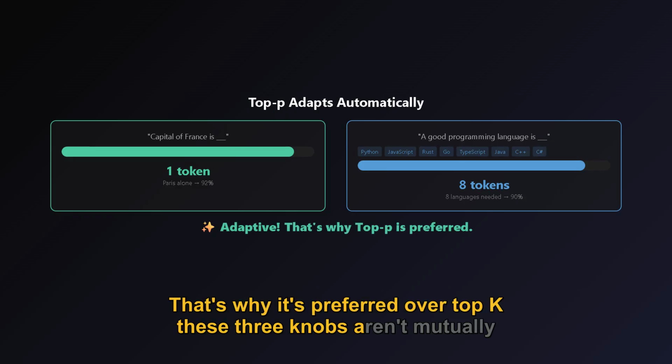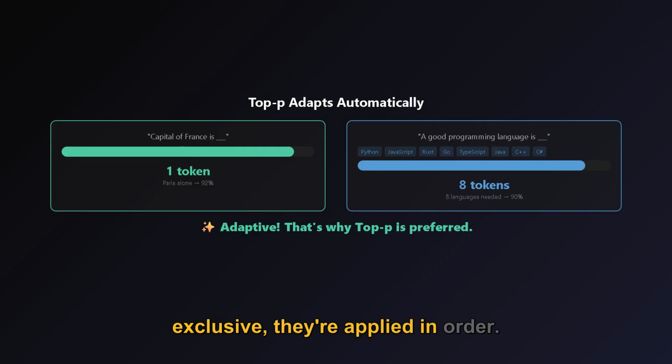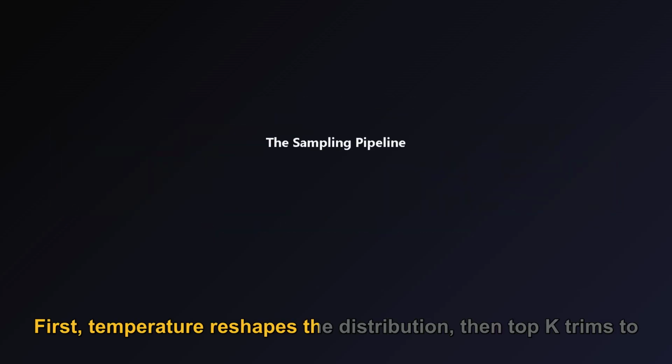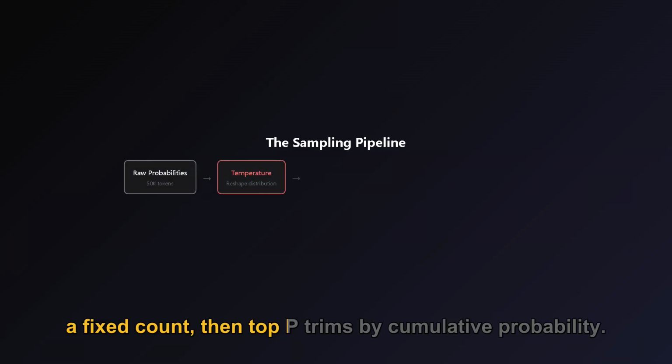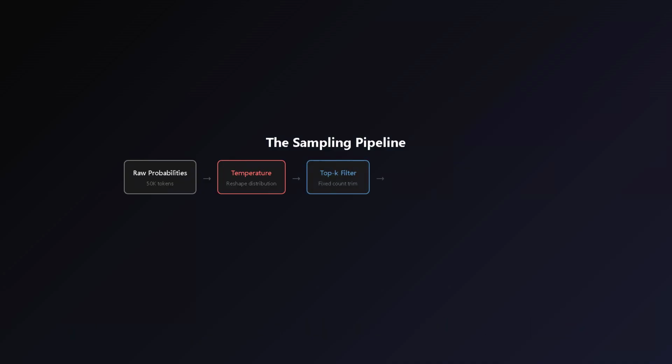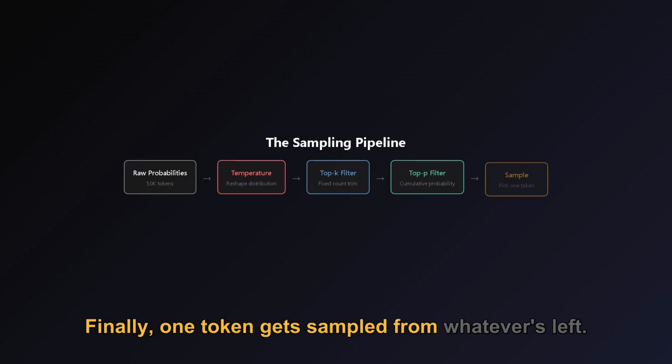These 3 knobs aren't mutually exclusive. They're applied in order. First, temperature reshapes the distribution. Then top K trims to a fixed count. Then top P trims by cumulative probability. Finally, one token gets sampled from whatever's left.